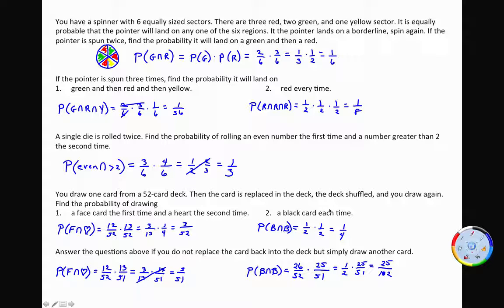Okay, so the difference between, sometimes you call this with replacement and without replacement, which changes whether it's independent or dependent events.